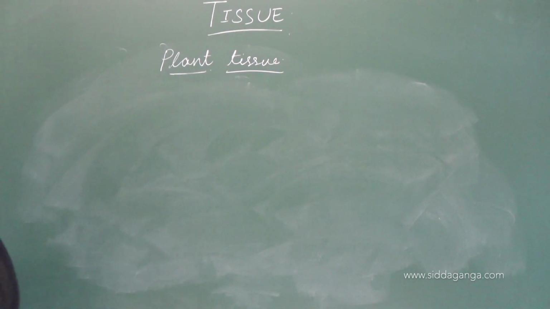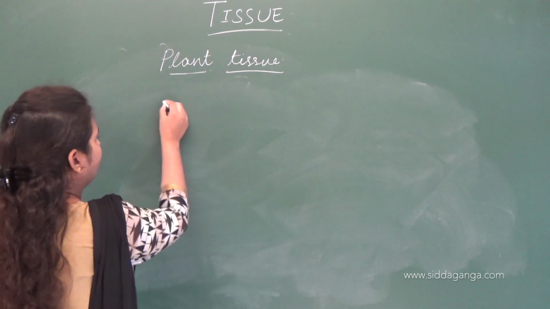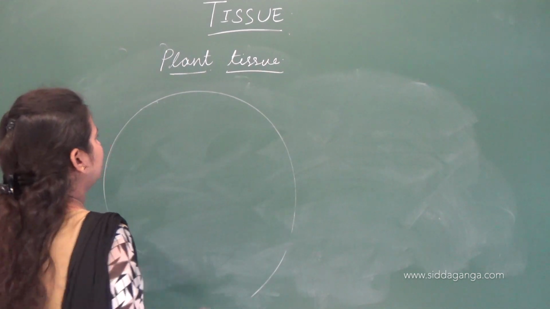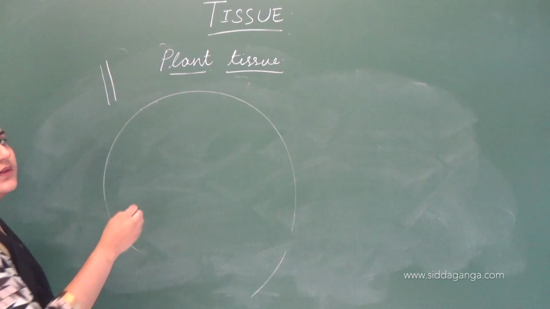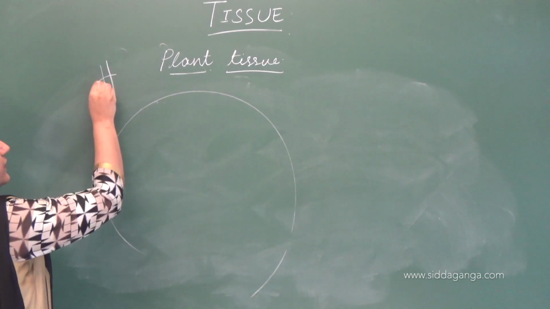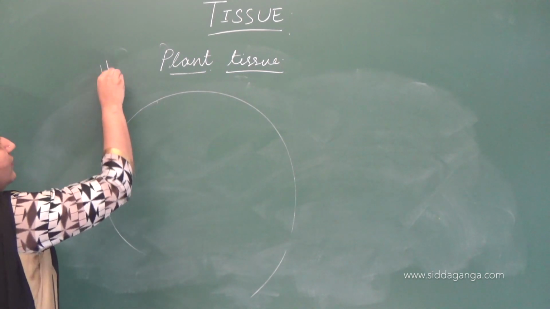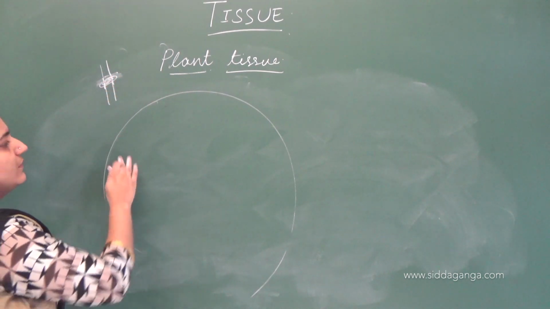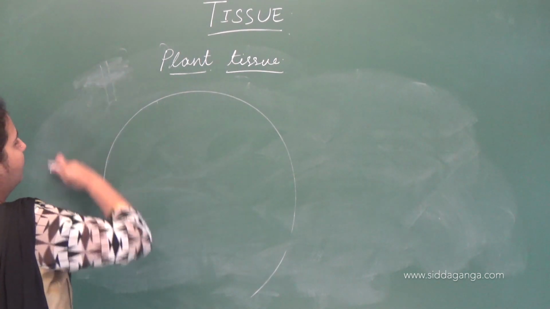So let me draw a structure of stem, the cross section of stem. If this is the stem and you cut it across, the surface of the stem looks something like this, what I'll draw now.